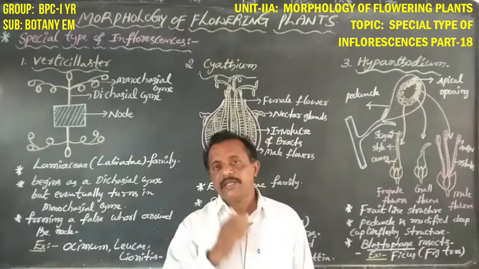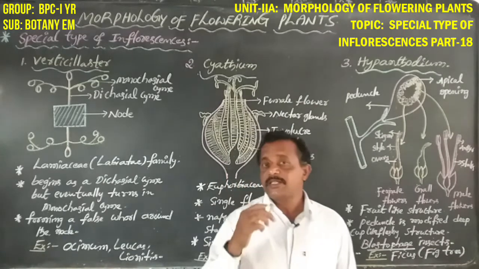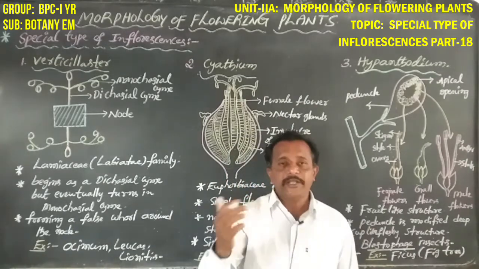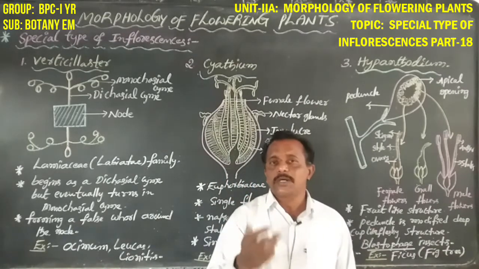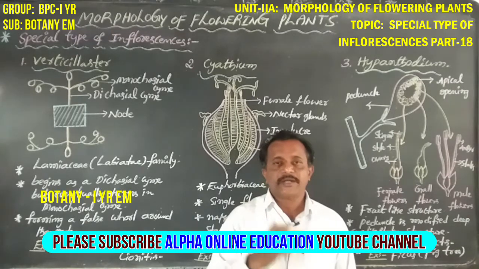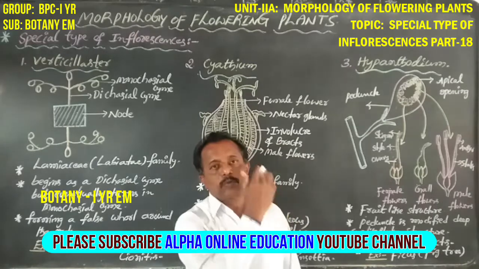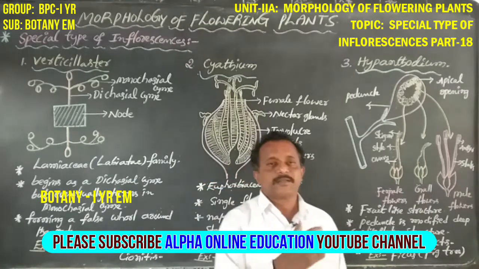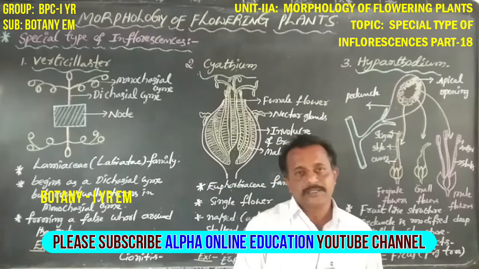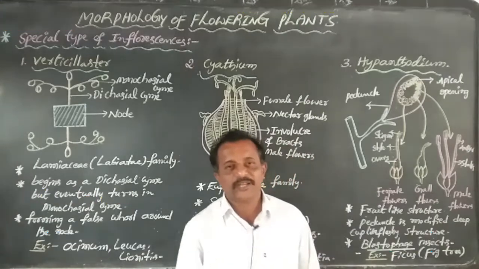That is Verticillaster. Verticillaster is seen in Ocimum, Leucas, and Leonurus, and Cyathium is seen in Euphorbia and Poinsettia. Hypanthodium is seen in Ficus, that is, the fig tree. Okay, now thank you.